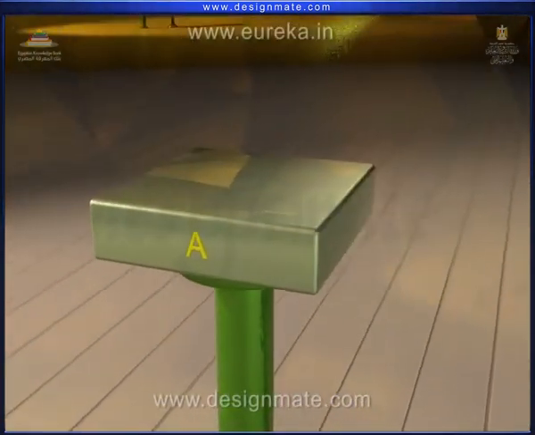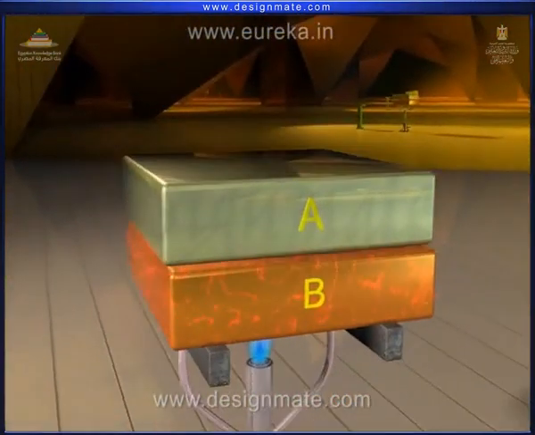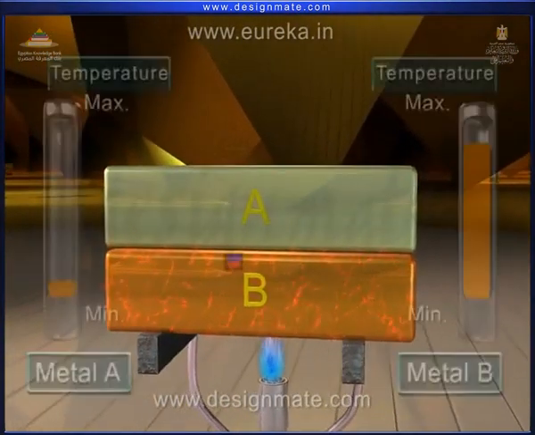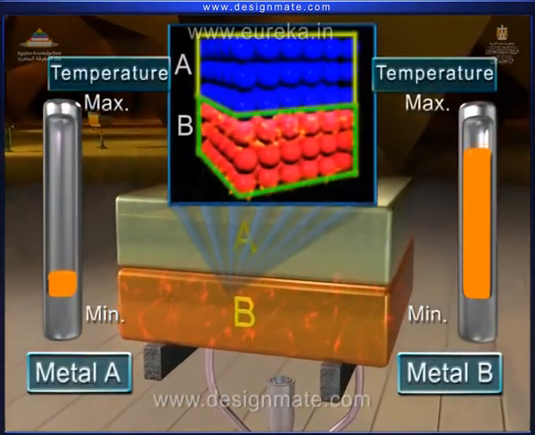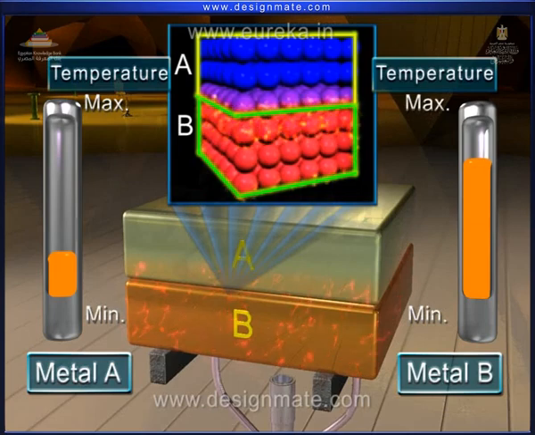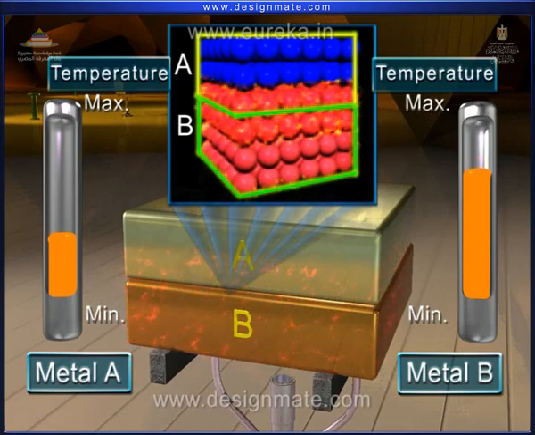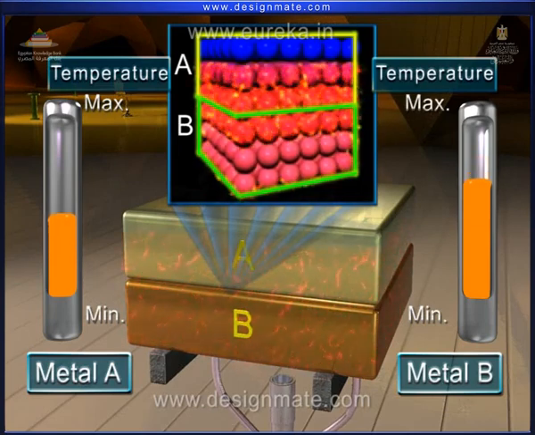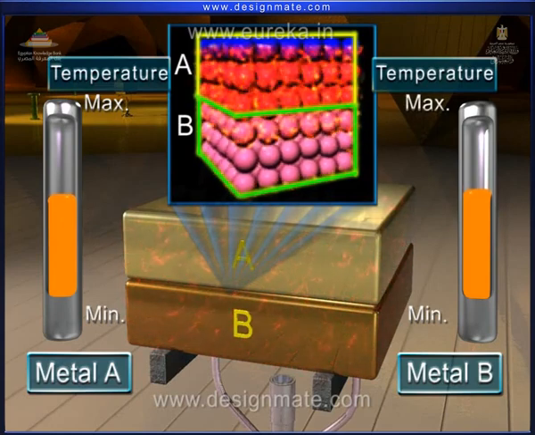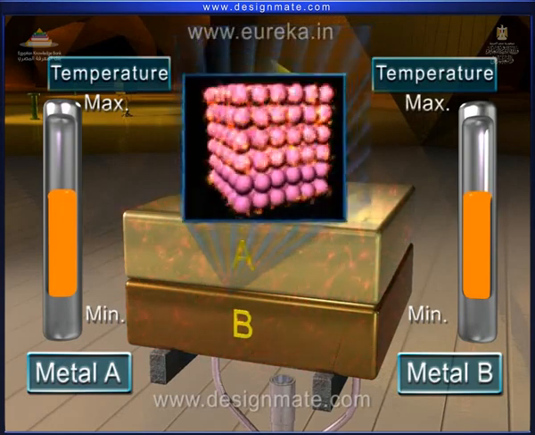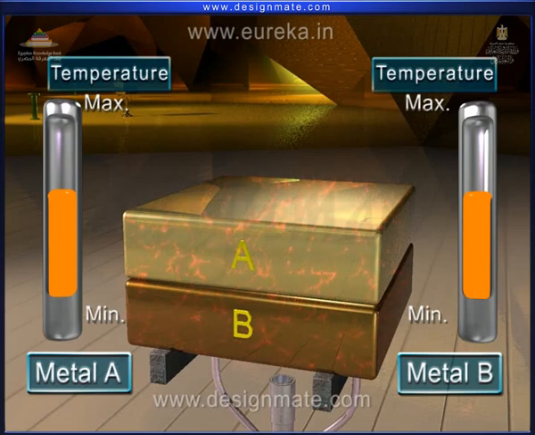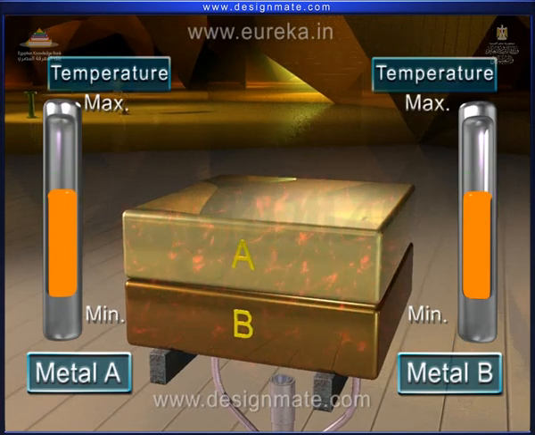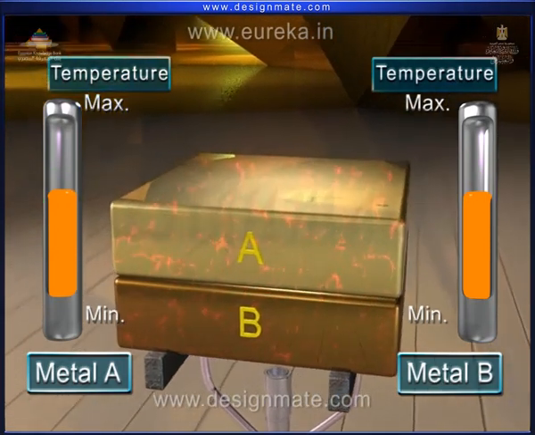Imagine a cold metal block which is brought in thermal contact with a heated metal block. Due to the temperature difference, heat flows, and after some time, the average kinetic molecular energy of both the blocks becomes the same. Simultaneously, temperature of both the blocks becomes the same. Now, both the blocks are said to be in thermal equilibrium with each other.